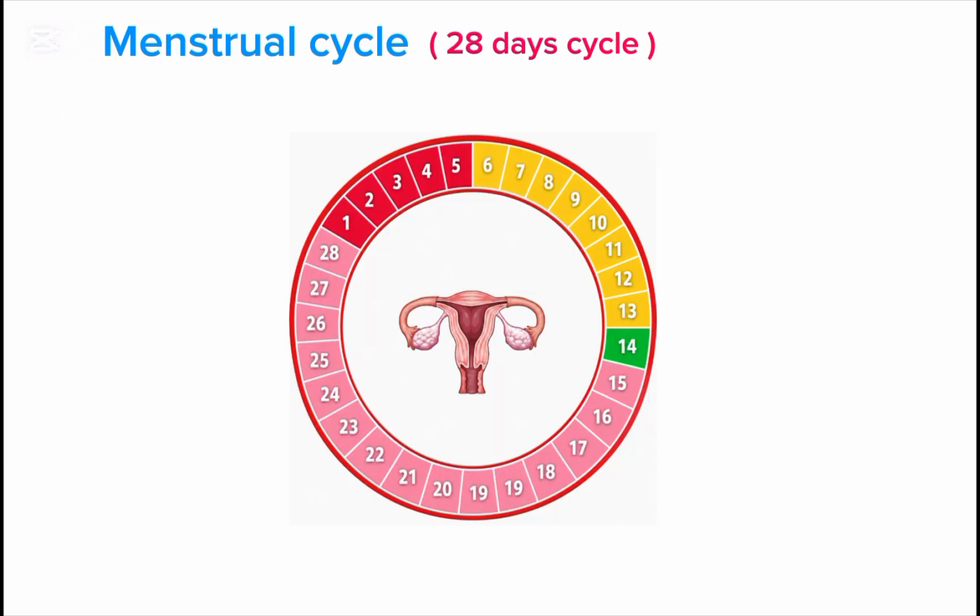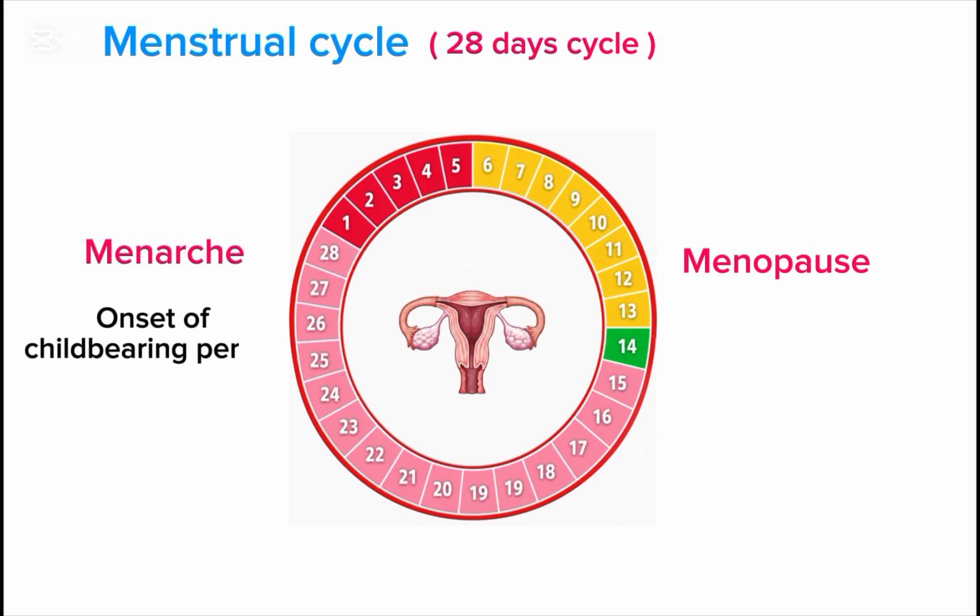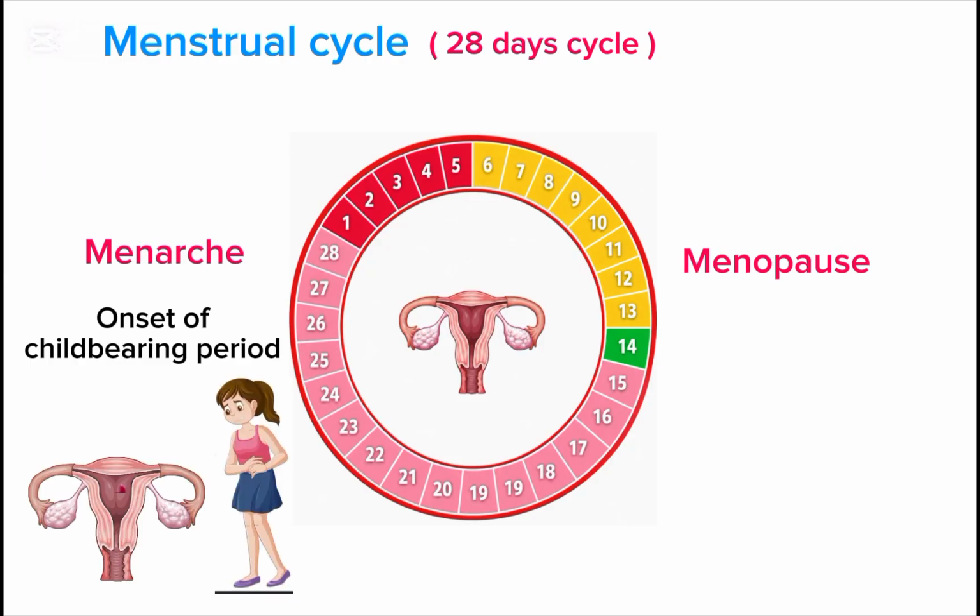Menstrual cycle is a 28-day cycle that occurs throughout the childbearing period, from the menarche to the menopause. Menarche is the onset of childbearing period during which a female body experiences menstrual bleeding for the first time, also known as first periods.